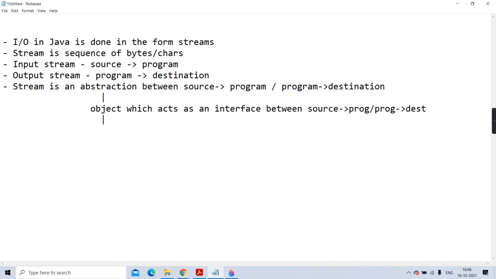The methods of this object will take care of the low level dealing. The programmer doesn't have to bother about how to deal at low level, meaning how to read the data from the source or how to give the data to the destination.